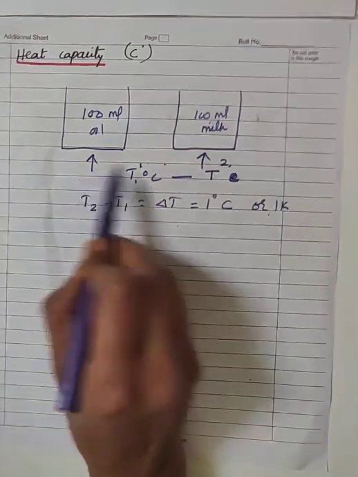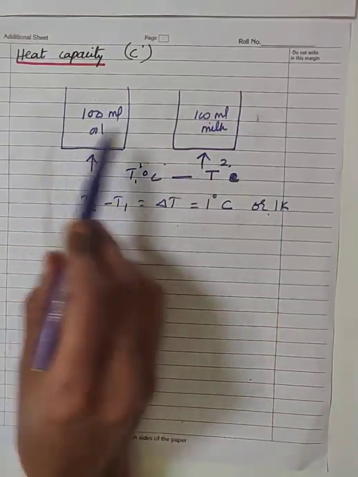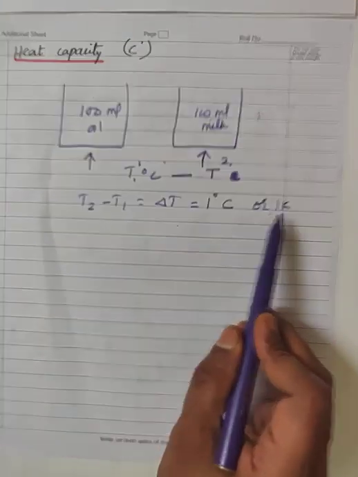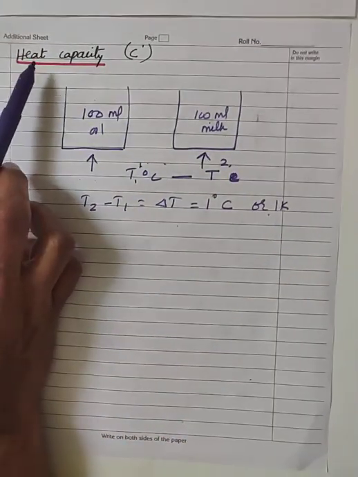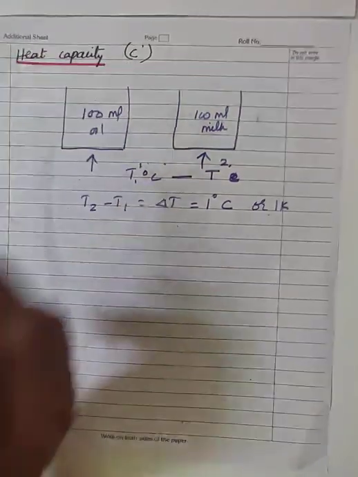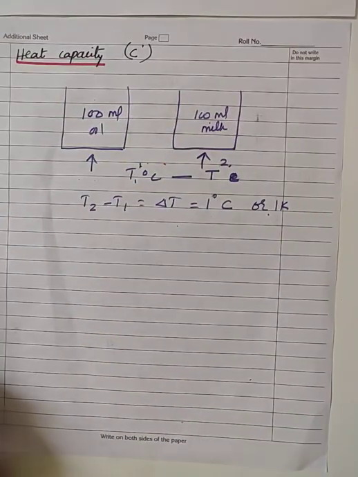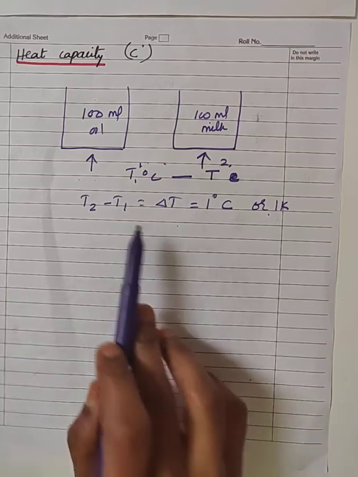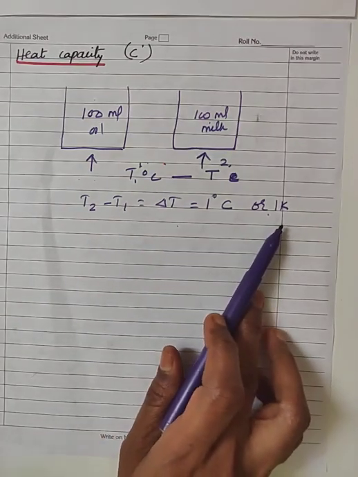The heat capacity of different substances is different. That means different substances require different amounts of heat energy to show an equal rise in temperature.